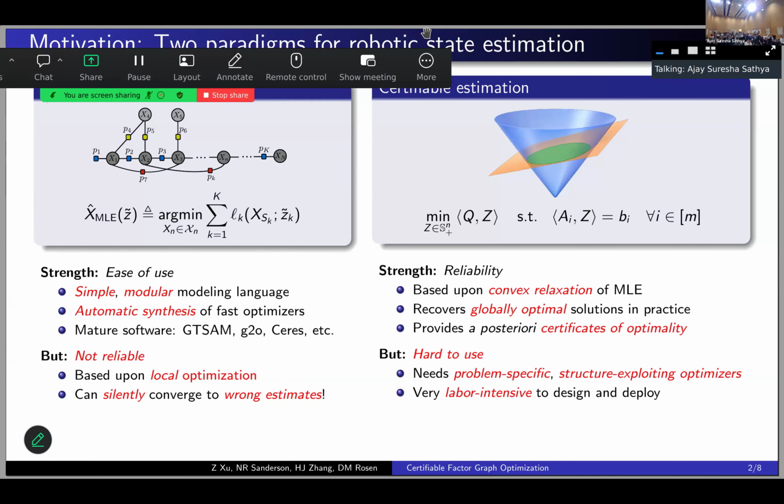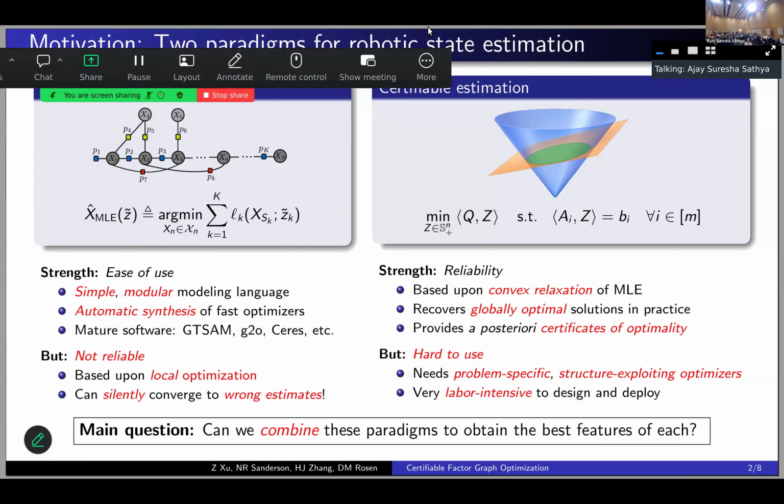However, they require solving very large-scale convex relaxations, which requires specialized optimization methods that often have to be hand-designed in order to be efficient. And so they're not necessarily the most user-friendly tools, which has been a major barrier to their more widespread adoption, because they require a lot of specialized knowledge and a lot of custom hand-design to implement. So the main question in this talk is: is it possible to combine these naturally complementary paradigms in such a way that we can achieve the best properties of both?